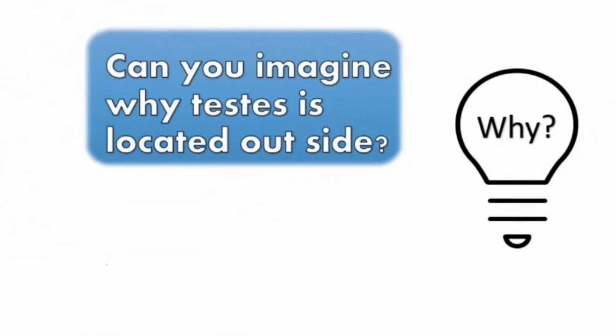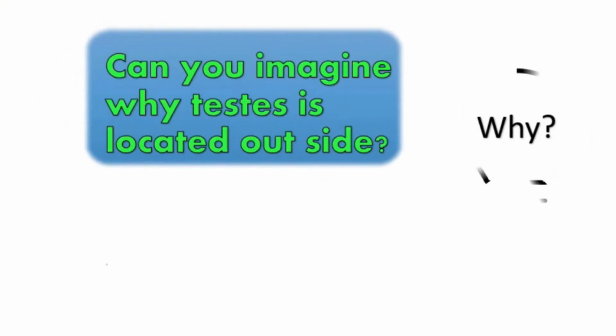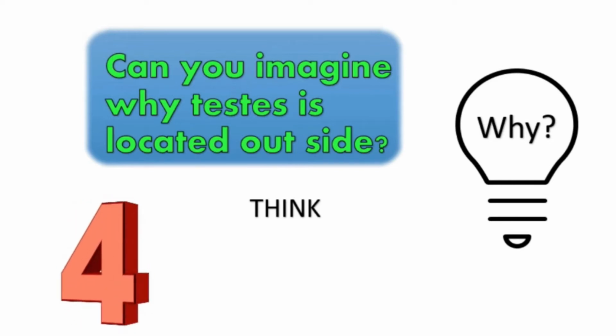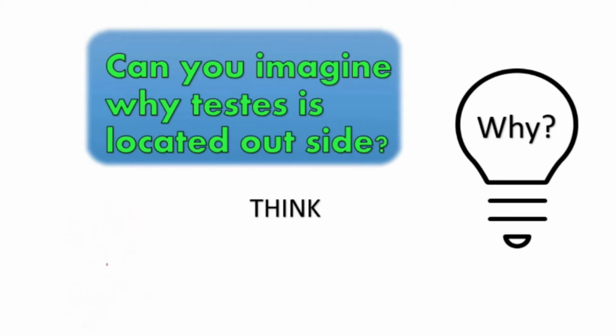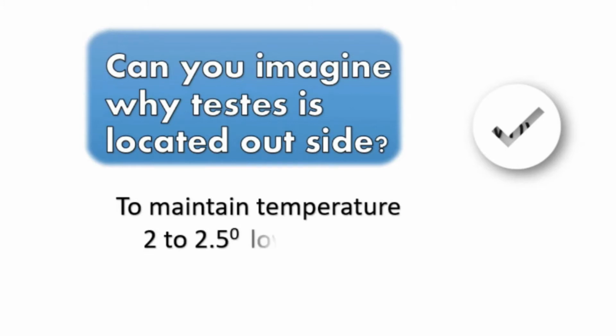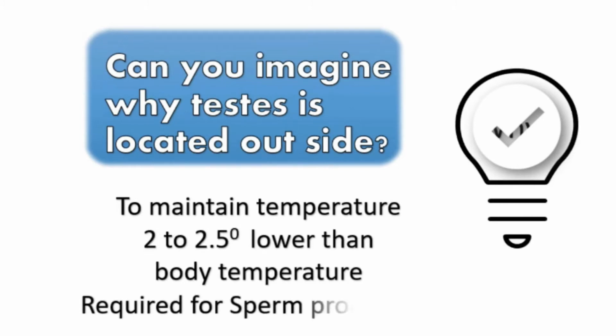Can you imagine why the testis is located outside? Think. So, to maintain the temperature 2 to 2.5 degrees lower than the body temperature, which is necessary for sperm